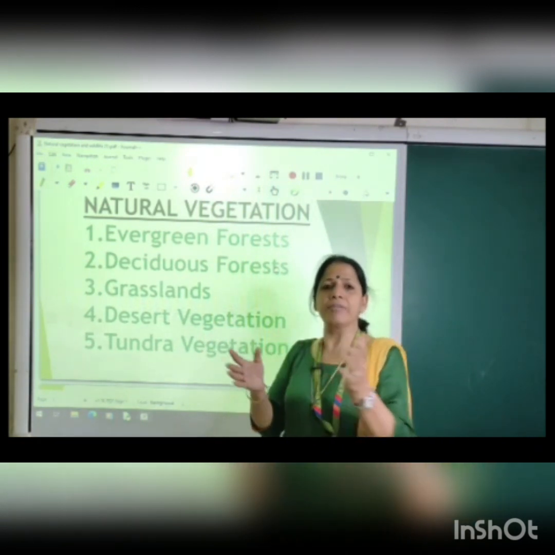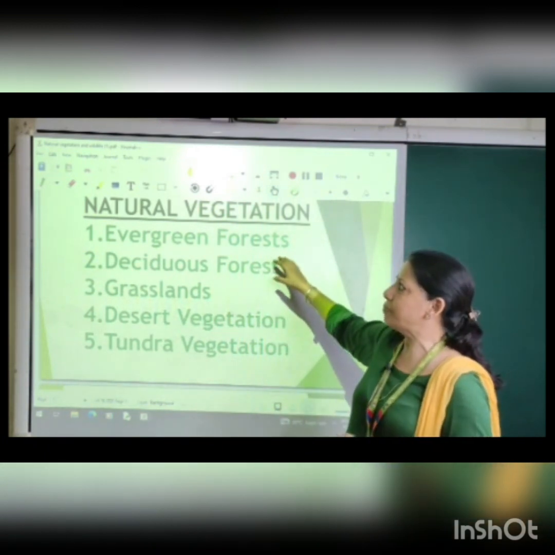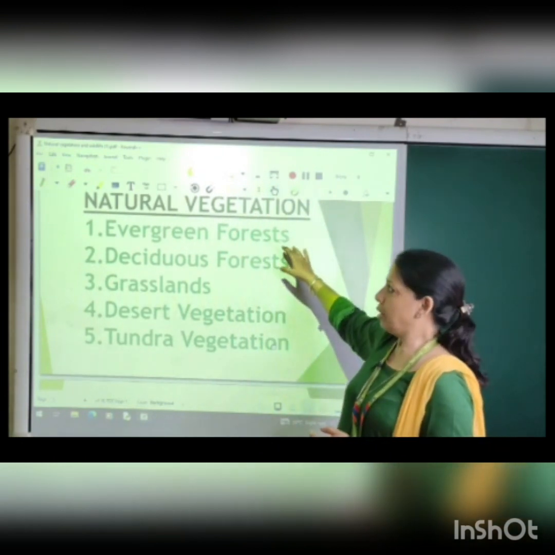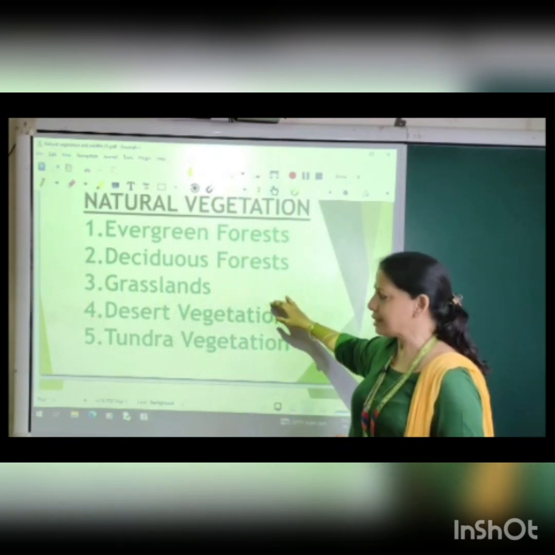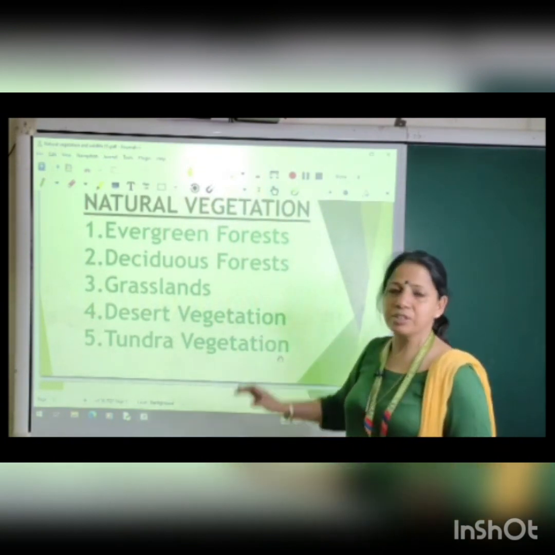Now we see there are so many different varieties of trees present, and the forests themselves are very different in appearance. So we can divide such forests into 5 different categories: evergreen forests, deciduous forests, grasslands, desert vegetation and tundra vegetation.